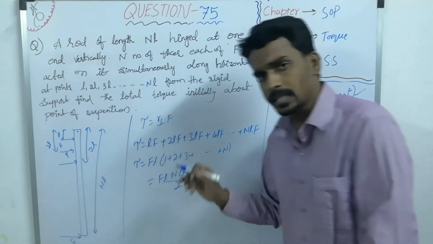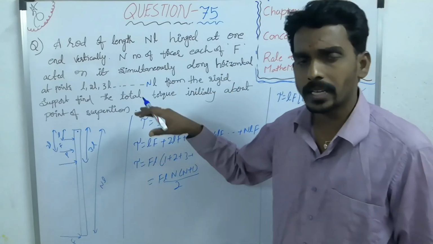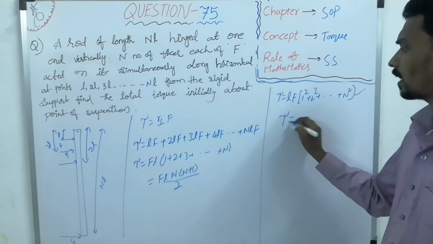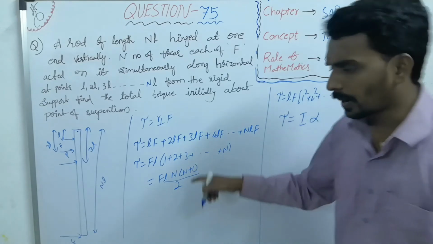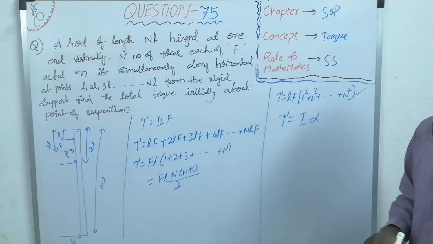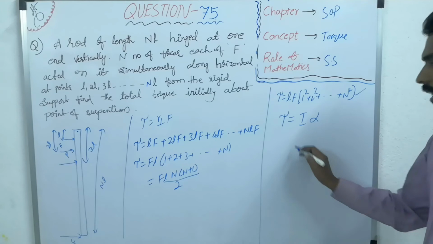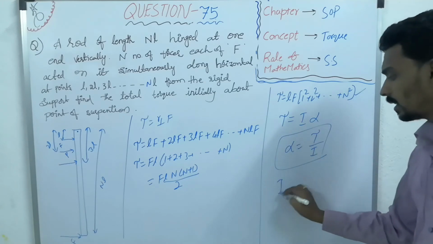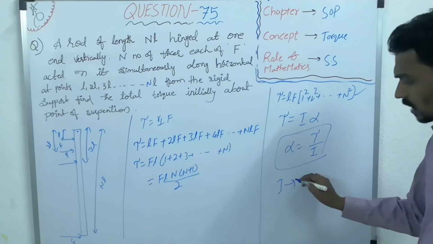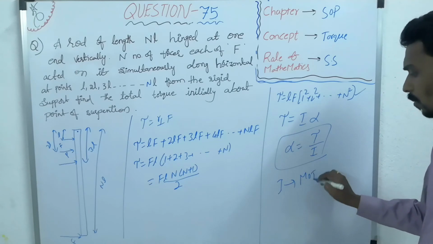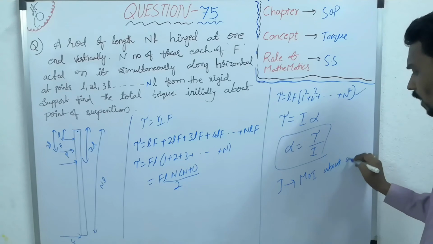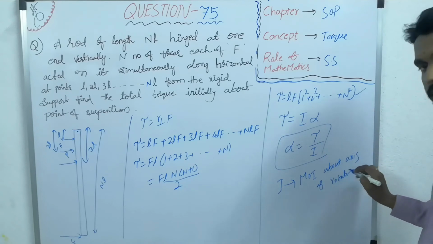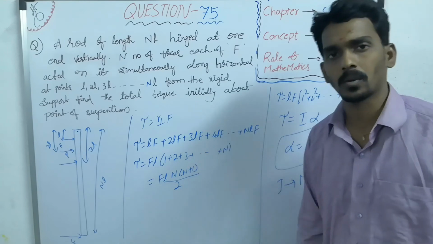And in the same case, they can also ask what is the initial angular acceleration. After finding torque, you equate it to I alpha. Torque tau equal to I alpha, where alpha is torque by I, where I is moment of inertia. What is this moment of inertia? Moment of inertia about axis of rotation. So moment of inertia of a body about axis of rotation.